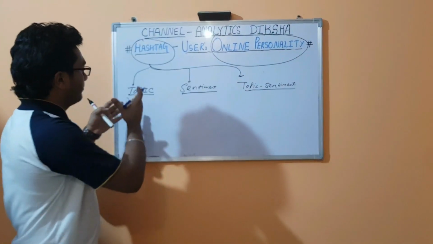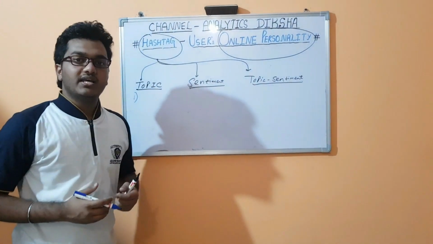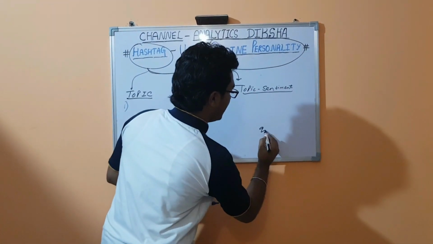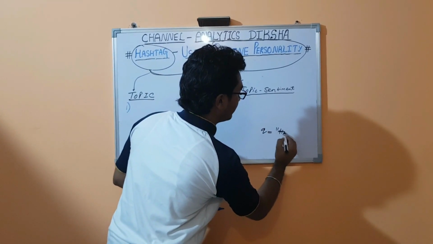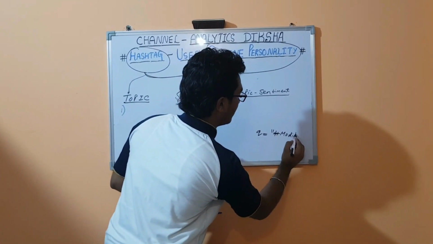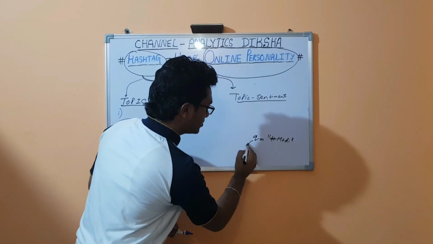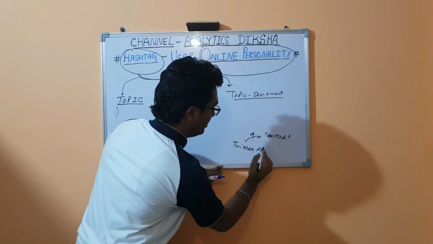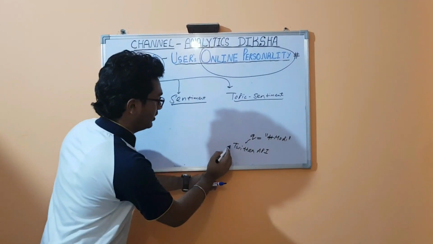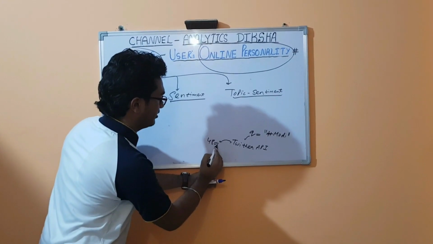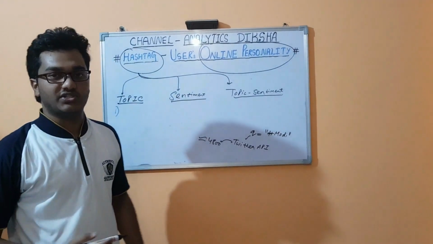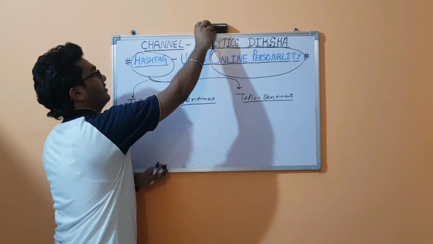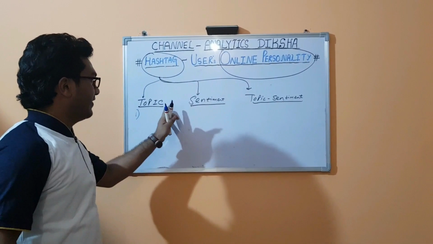Before going into this, what we did is we took a hash query Modi, and using the Twitter API we scraped around 4800 tweets which contain the Modi hashtag. Now there were certain hashtags we found, which we divided into three types.